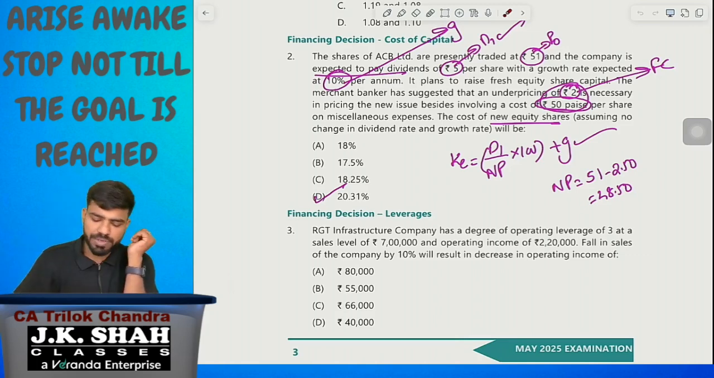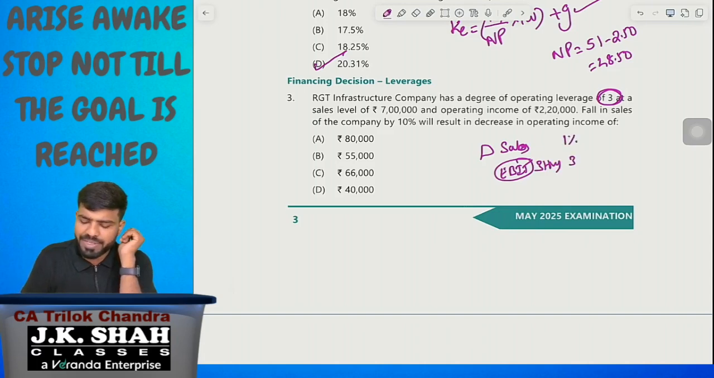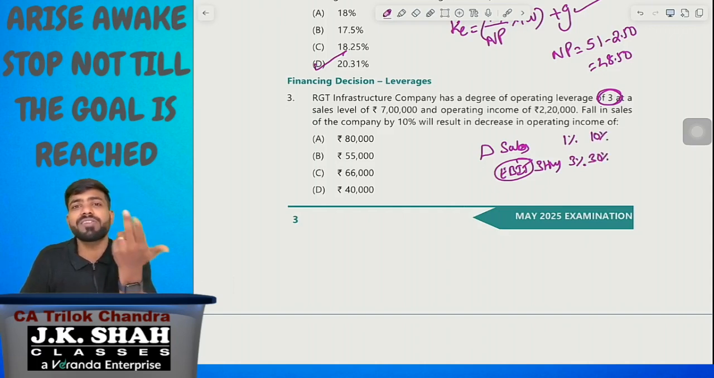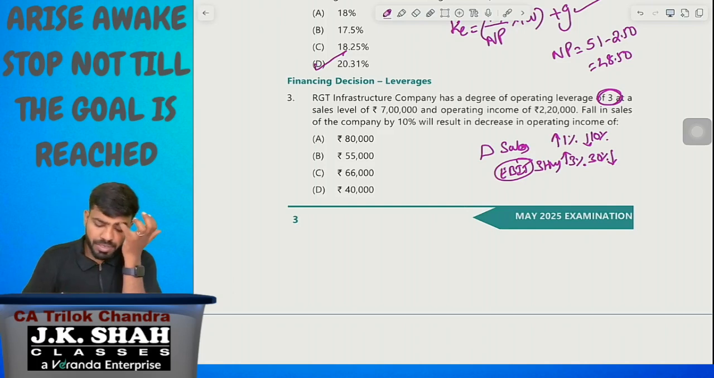Are you understanding? Look at the question. What they stated: RGT Infrastructure Company has a degree of operating leverage 3 times. What is the meaning of that? If sales change, EBIT changes by 3 times. If sales change by 1%, EBIT changes by 3%. If sales change by 10%, EBIT changes by 30%. Change can be increase or decrease. If sales increase by 1%, EBIT increases by 3%. If sales decrease by 10%, EBIT decreases by 30%. Are you understanding?